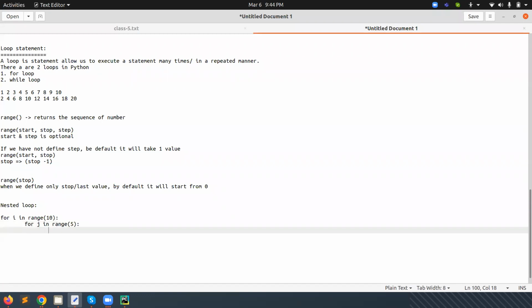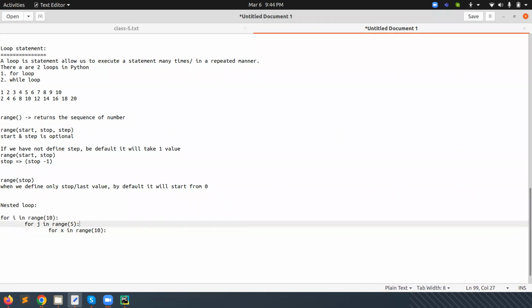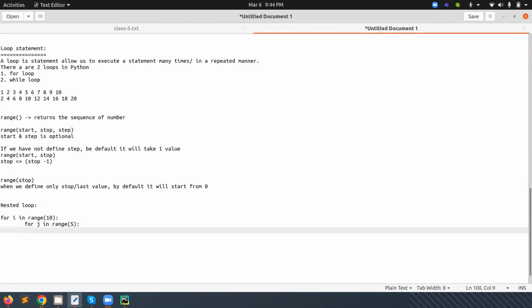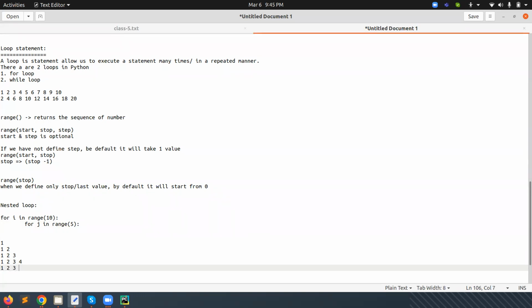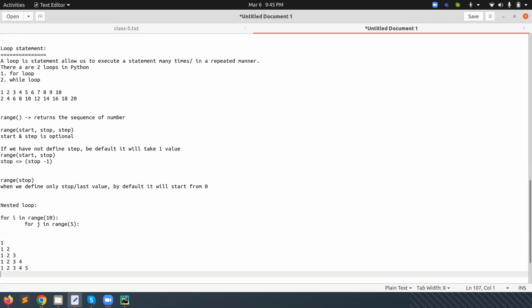Again, if we want, we can give a nested for x in range with any value. We can go to any level of nesting. Mostly we use two loops, and they are very important. Many times in interviews we are asked to create this type of pattern. This is an interview question for a fresher level person, and sometimes mid-level developers are also asked, so they should be able to understand this.